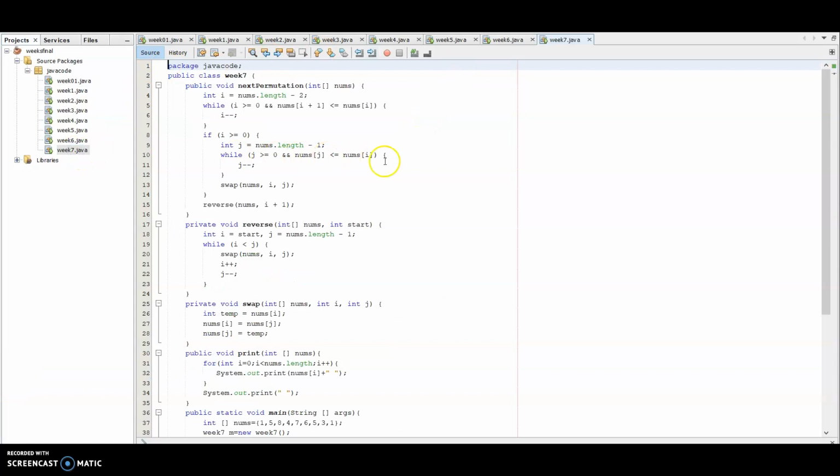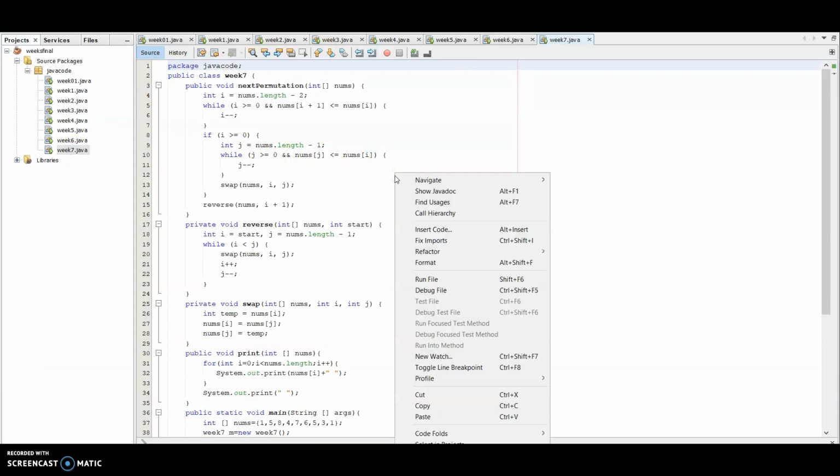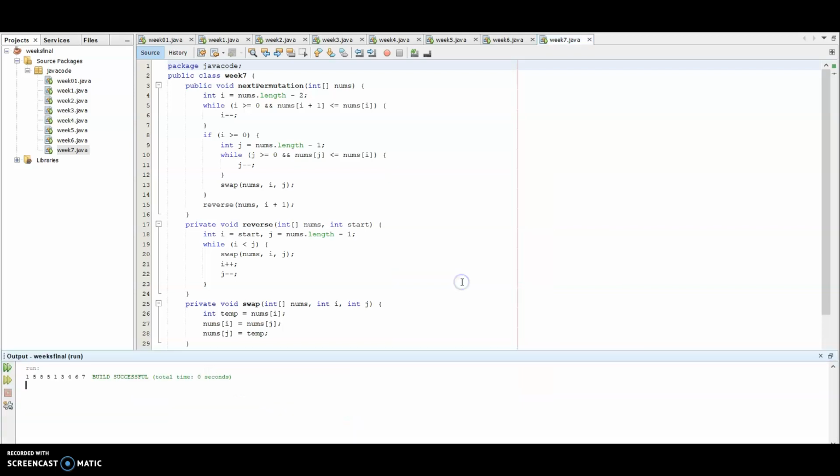And in week 7, you have to write a Java program to solve the problem of Tower of Hanoi and the output is given